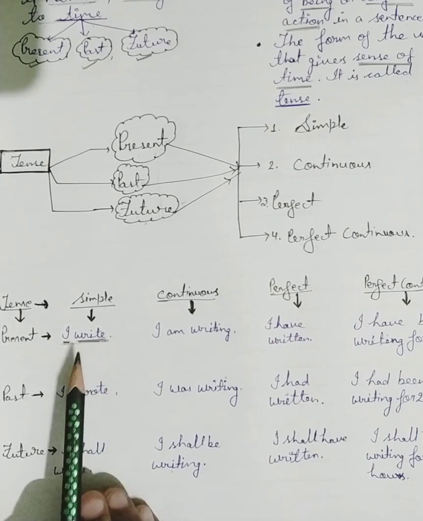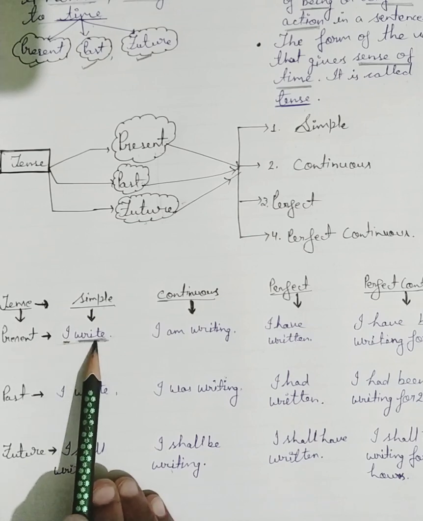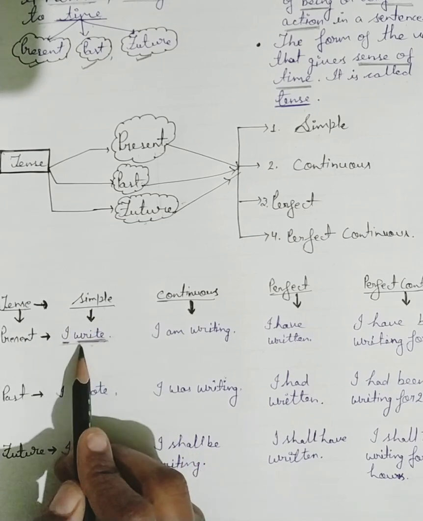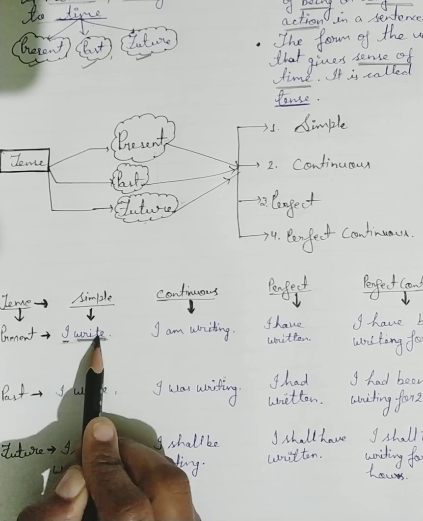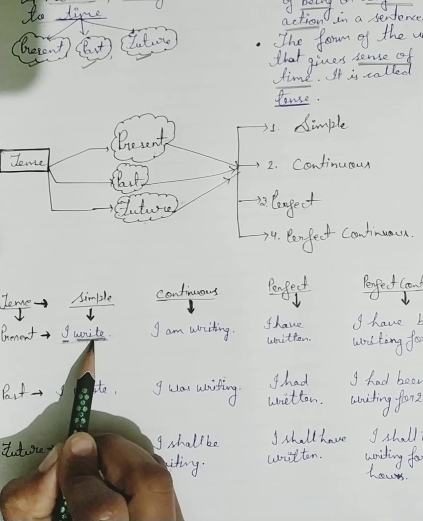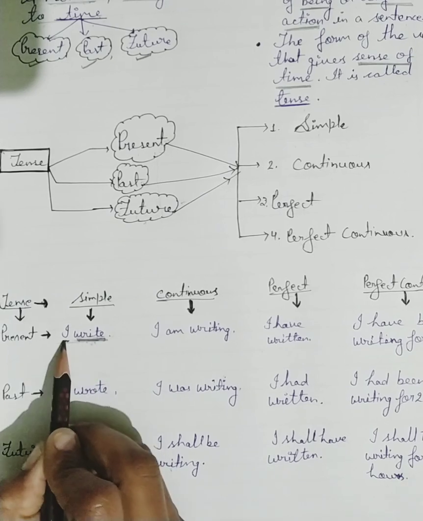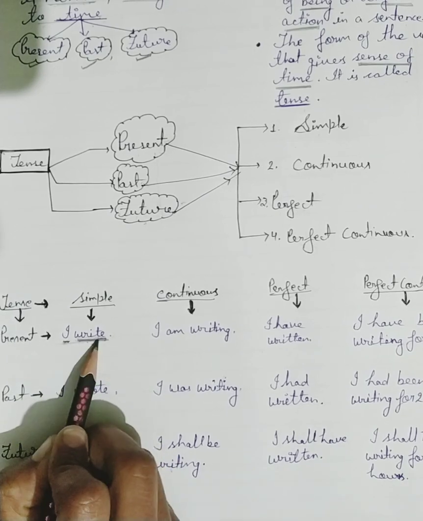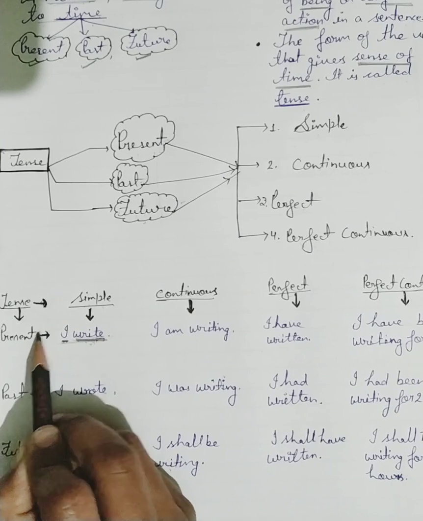Which type of verb is given here? If I ask about "write," which type of verb is this? This is the first form of the verb. I write. So this is the simple present condition.